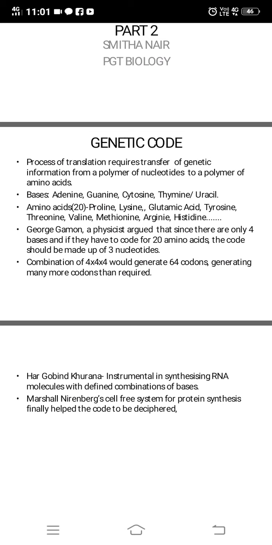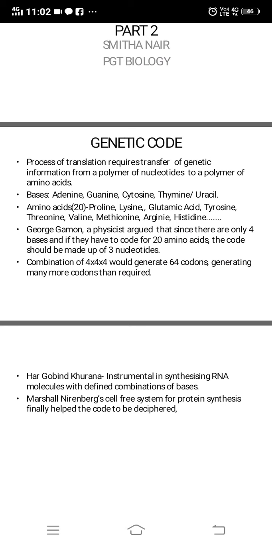Many experiments were done by scientists to find out how the sequence on mRNA is converted to protein, and how this sequence is read. For that reading, some experiments were done, and it was found that three bases together form one codon or one code. So the process of translation requires transfer of genetic material to form a polymer of nucleotides.